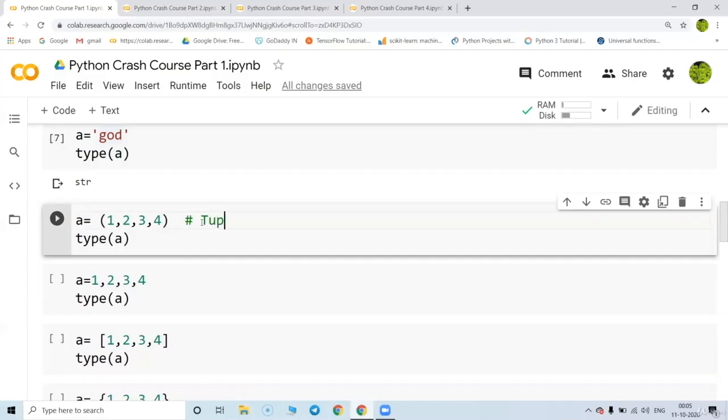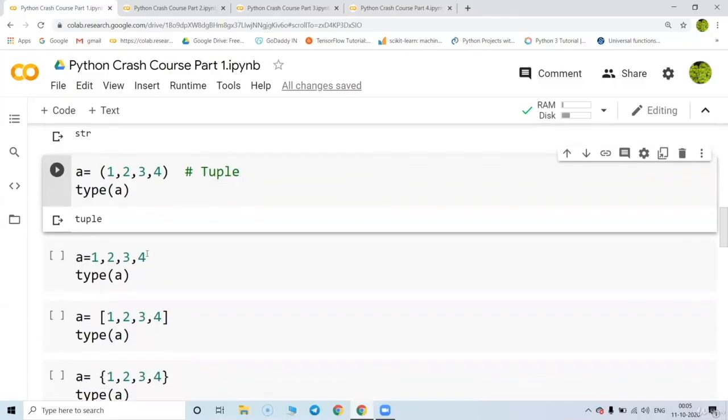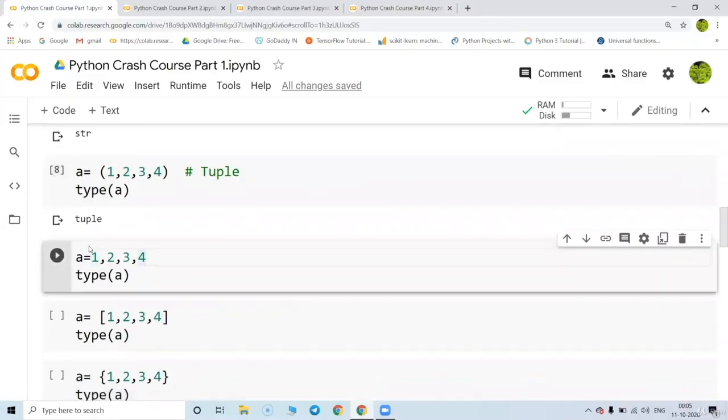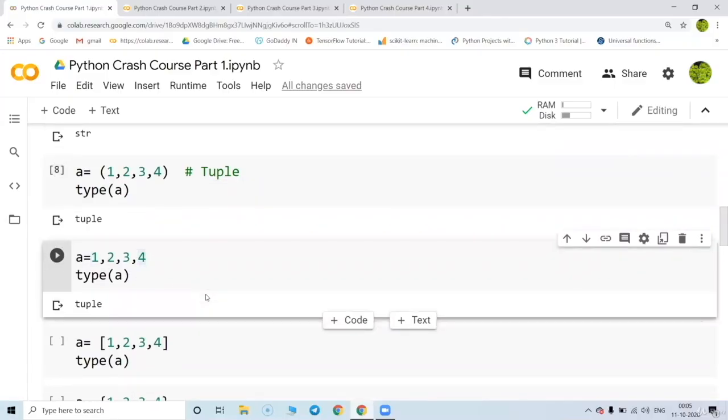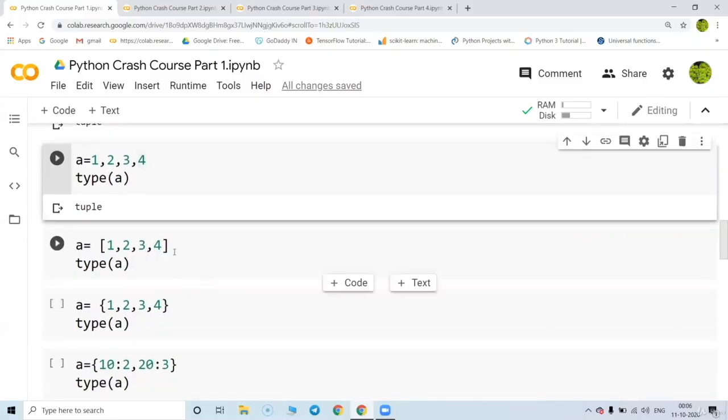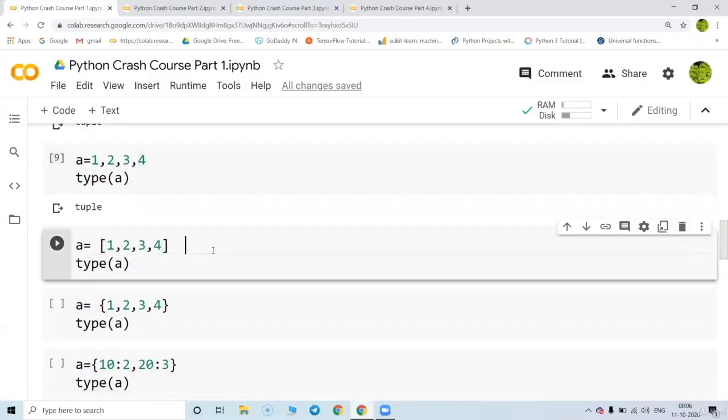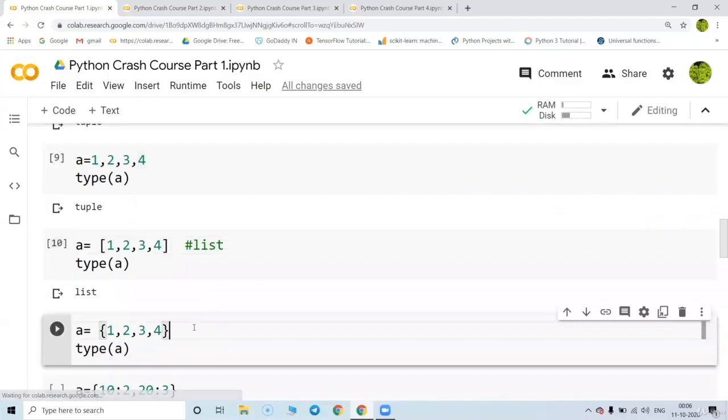Python also supports very interesting data structures: the tuple, list, set, and dictionary. First, let's start with tuple. If you have multiple values stored in a normal bracket, this data type is called a tuple. If you don't put even a bracket, still it is going to say it is a tuple. When you put a square bracket, it is the data structure called a list. When you put a curly bracket, that is called a set in Python.